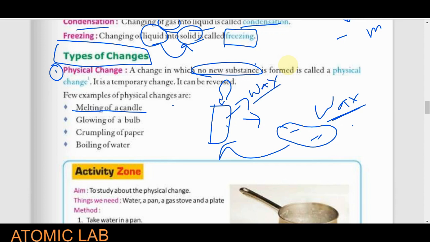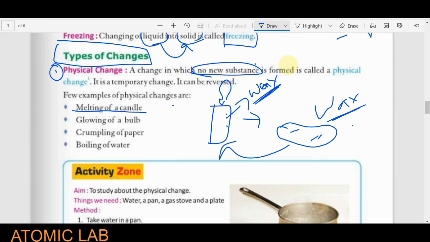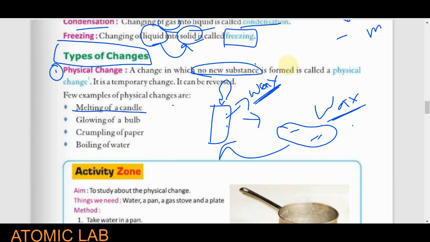The original substance was not changed; the candle was made of wax, and the melted candle is also made of wax, so we can reconvert it into its original form. So yes, it is a temporary change, a reverse process. You have to remember, a physical change is one which can be converted back into its original phase.